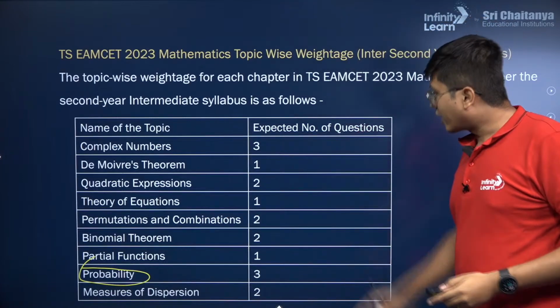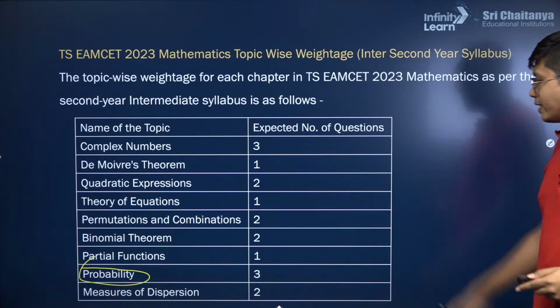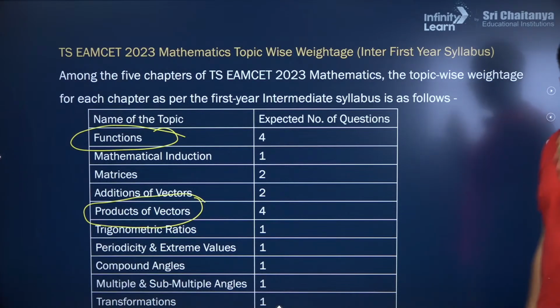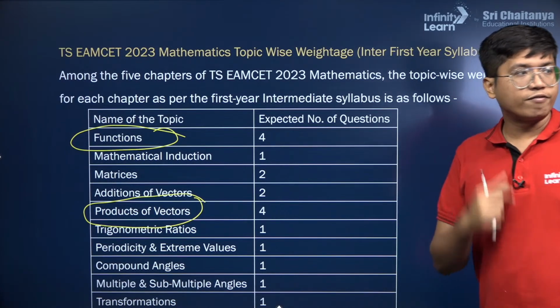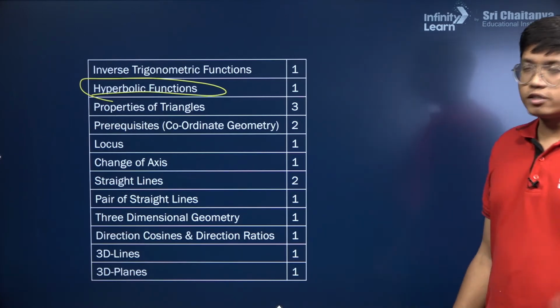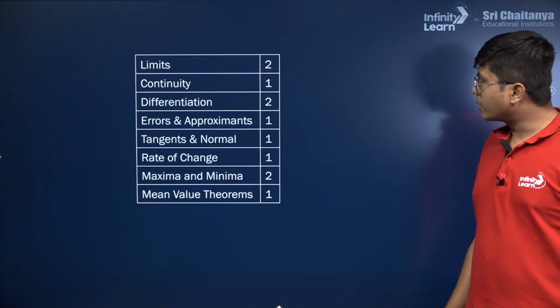Again, these are the weightages: complex numbers, high weightage; probability, high weightage. Like I said, there are a few additional topics there. I'll go back and give you a moment to take a screenshot of these. If you want, you can always come back, but right now you're in the midst of preparation: JEE Advanced is also going on, and you're preparing for Eamcet as well.